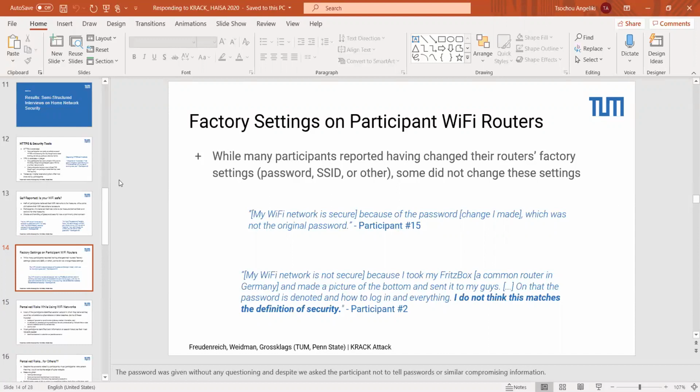Specifically, participant number 2 here stated that they believed their network was fairly insecure because they took their Fritzbox, which is a common router in Germany, and simply sent a picture of the default SSID and the password via WhatsApp. And that's how they logged everything. And they even noted themselves that they did not think this matched the definition of security. Next slide.